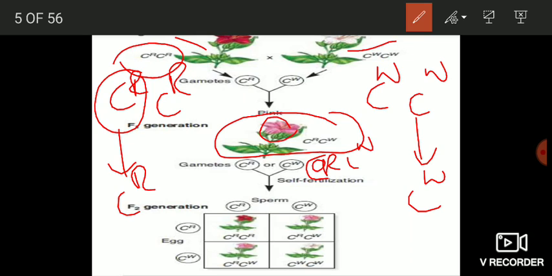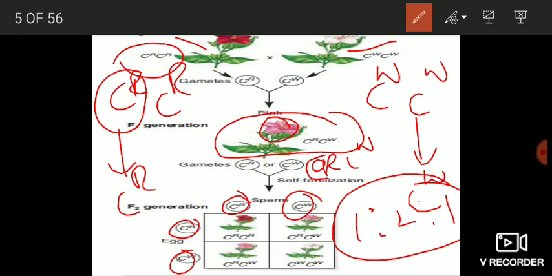This F1 plant does not resemble either the red flowered variety or the white flowered variety. Instead, the color of its flowers is pink, which is intermediate between red and white. And when these F1 plants are allowed to self-fertilize, two types of gametes will be formed. Here CR, CW, and here also CR, CW, and the F2 generation emerges in the ratio of 1:2:1.